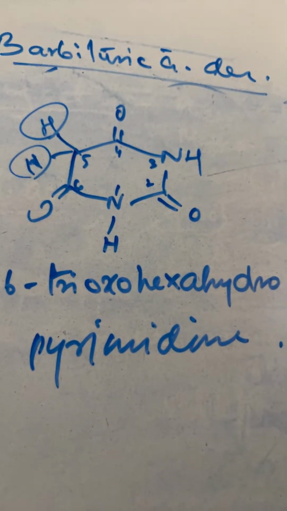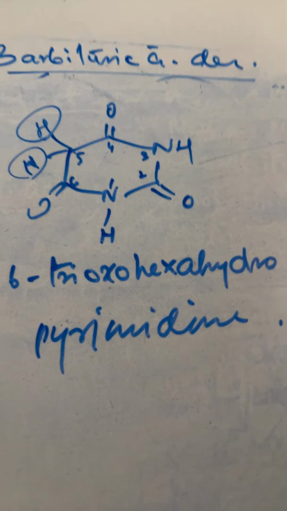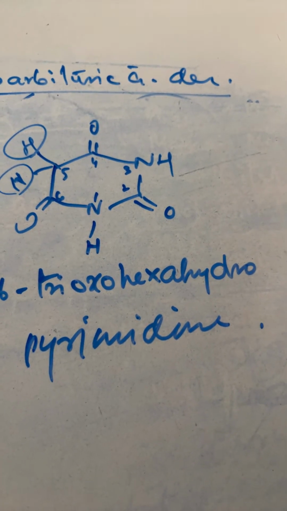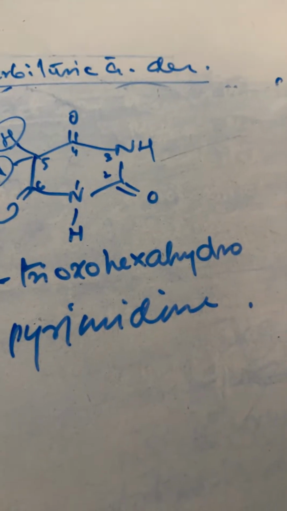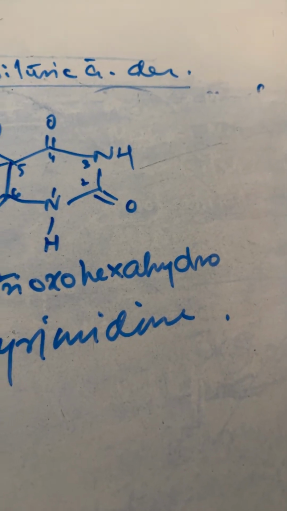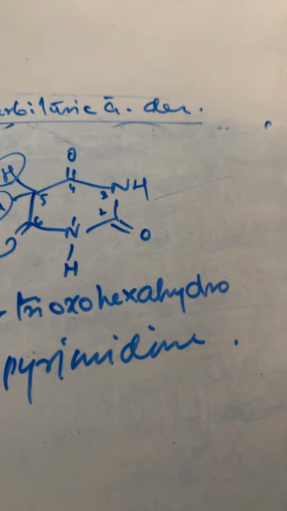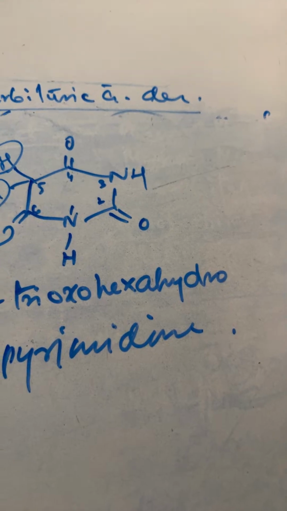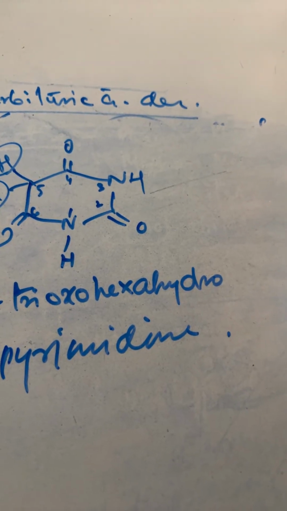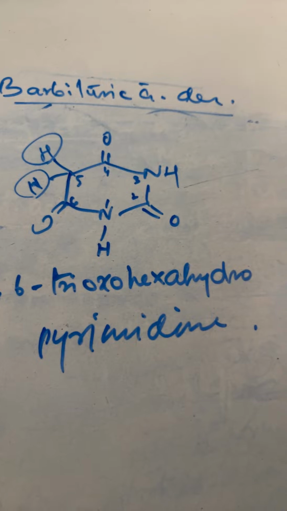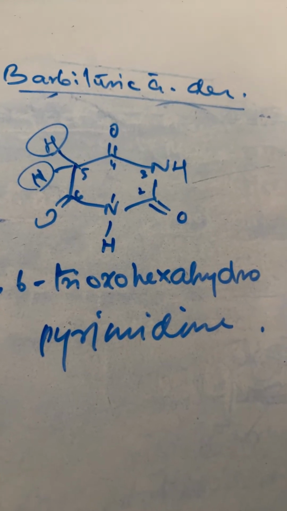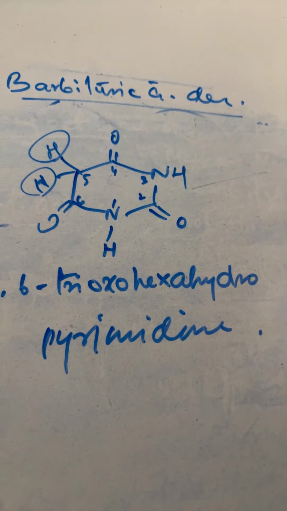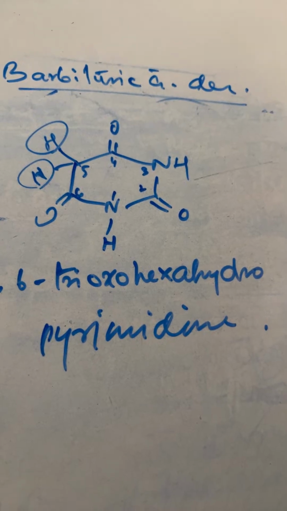Because of the presence of these 2 protons, barbituric acid itself is less active. But if we are taking a long acting barbituric acid derivative, then the 2 hydrogens will be replaced with some other group.